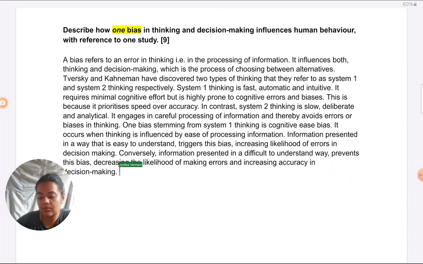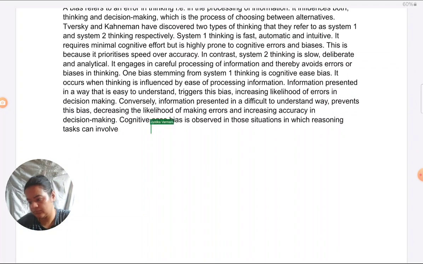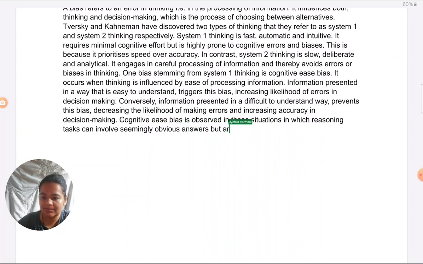Yeah, we can say cognitive ease bias is observed in those situations in which reasoning tasks can involve seemingly obvious answers but are deceptively simple.